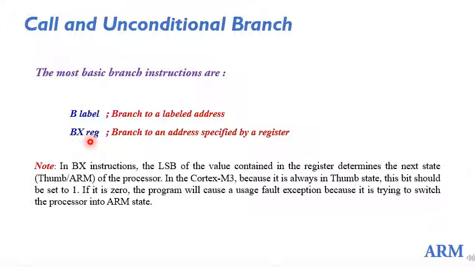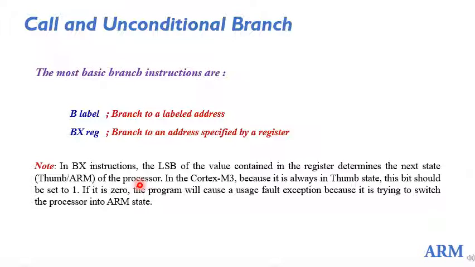In BX instructions, the LSB, the least significant bit of the value contained in the register, determines the next state of the processor. Remember that Cortex M3 supports Thumb-2 technology. And what is the speciality of this Thumb-2 technology? It has avoided the overhead of state switching. You don't have to change states from ARM to Thumb. Always it will be in the Thumb mode itself.